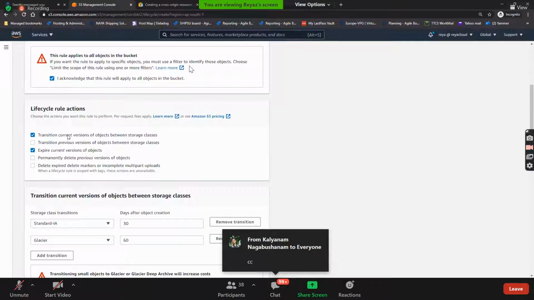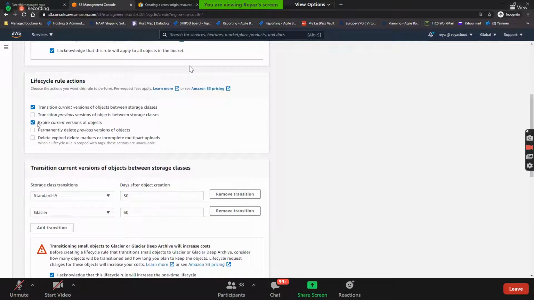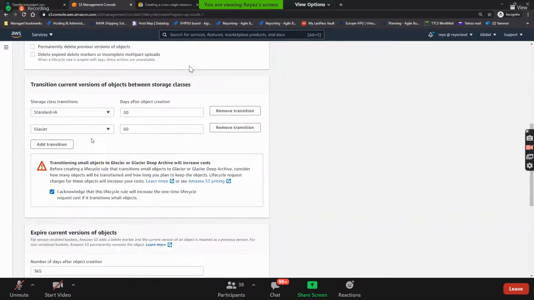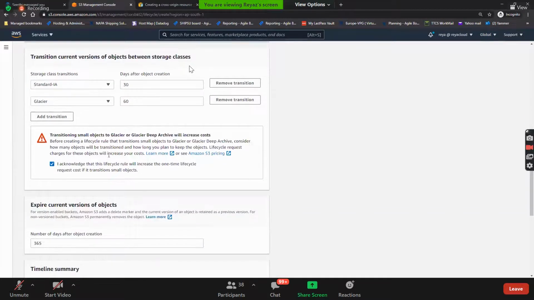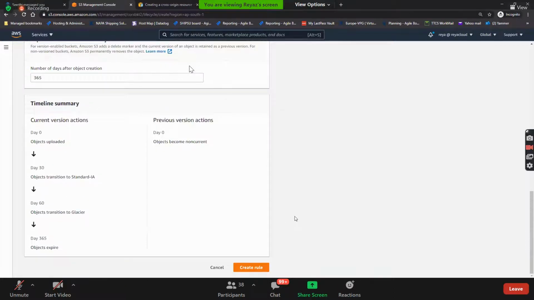And if you want to do it for the previous versions also, you can do that. And you want expiration also. And if you want to permanently delete previous versions also, guys, it's based on the requirement. You can go and choose it. Select the transitions here, then give the transition and expiration time, and then click on create rule.